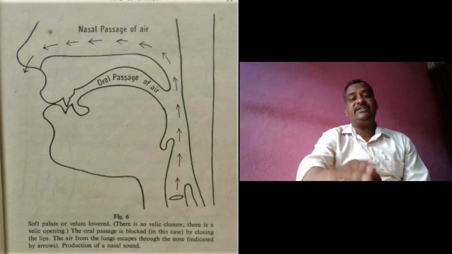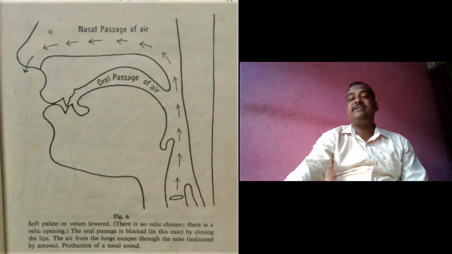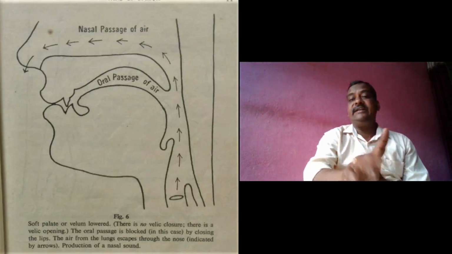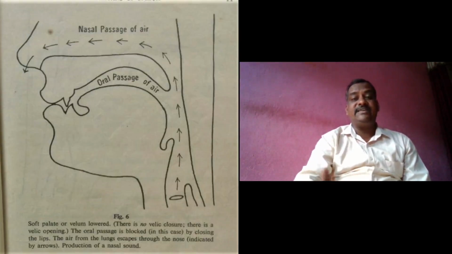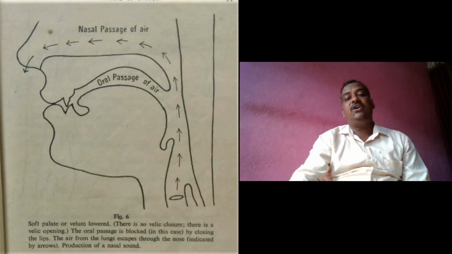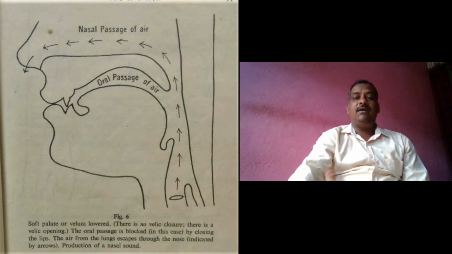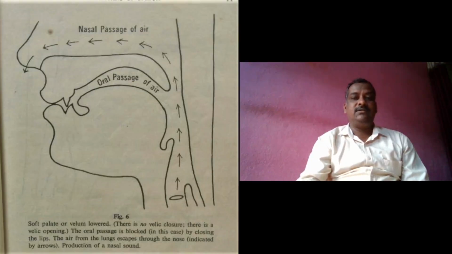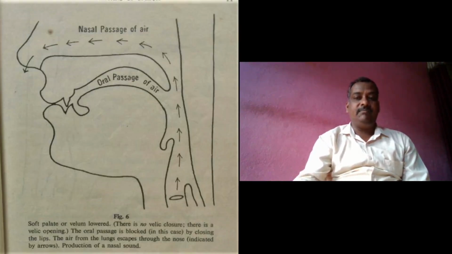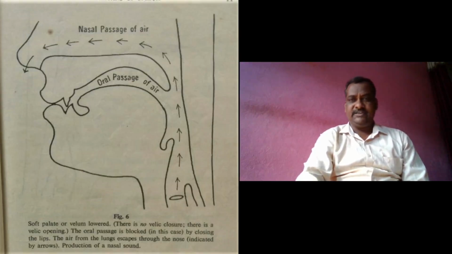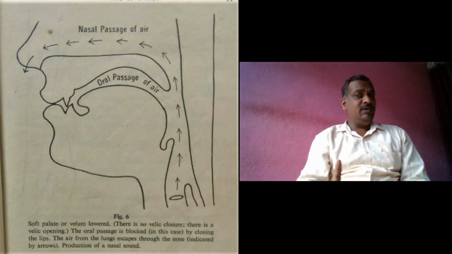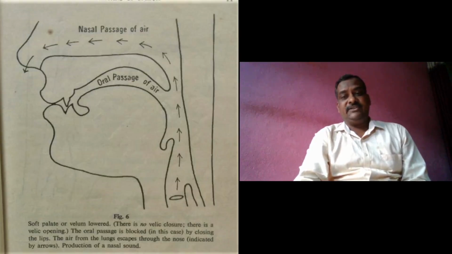Now the nasal passage of the air is completely open. The air is released to the nose, but at the same time, simultaneously, there is blockage of the oral passage of the air by the lips or the tongue. The tongue touches the roof of the mouth, or the two lips come into firm contact with each other. By that, it blocks the oral passage of the air. The only passage open is the nasal passage of the air.